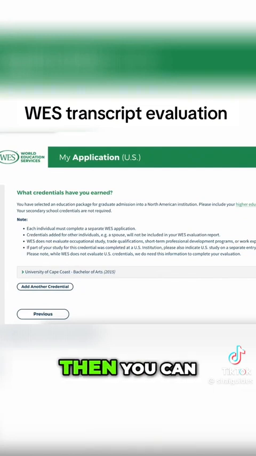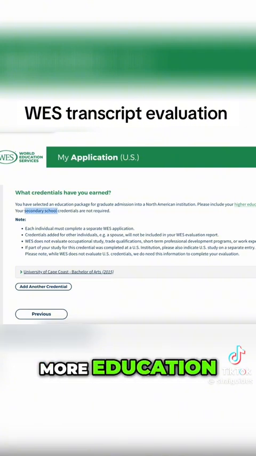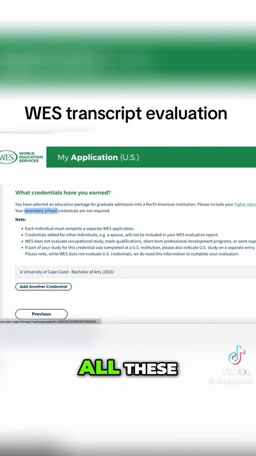If you have other ones, then you can add all of them. If you have a bachelor's degree, you don't need to add your high school. It's not important because you have a bachelor's degree. If you have more education, you can add all of them. If you have masters, all these things, if you want to evaluate them, that's up to you. But in my case, bachelor's degree is enough.